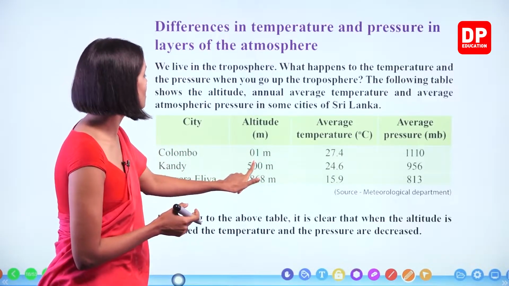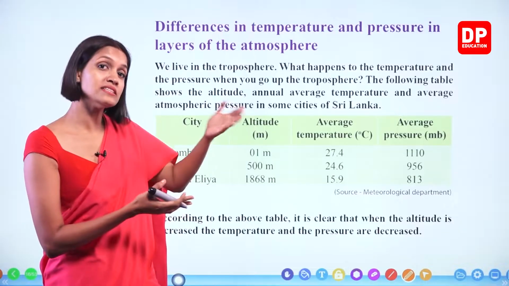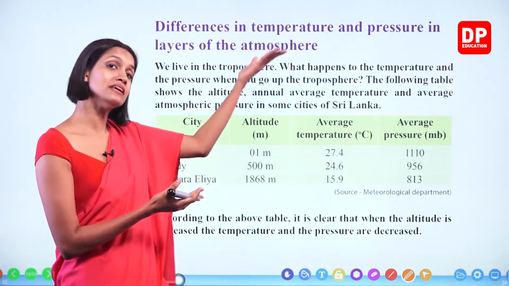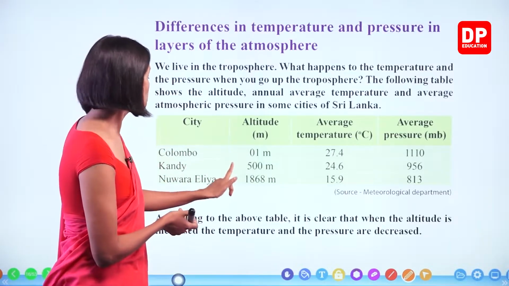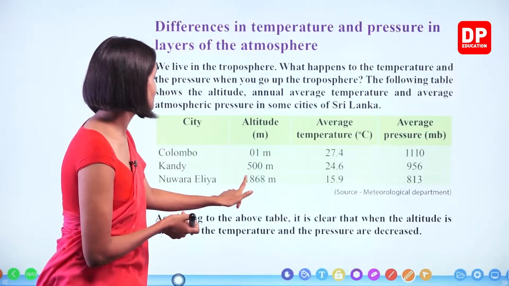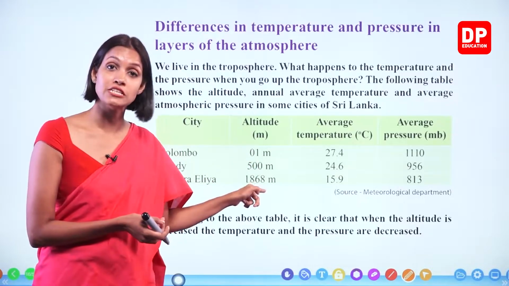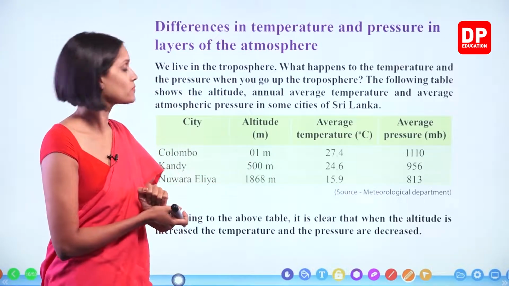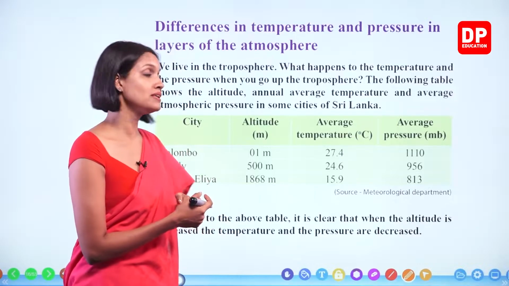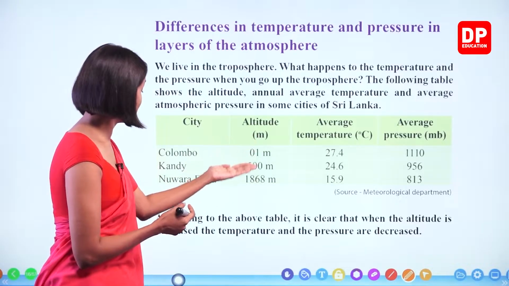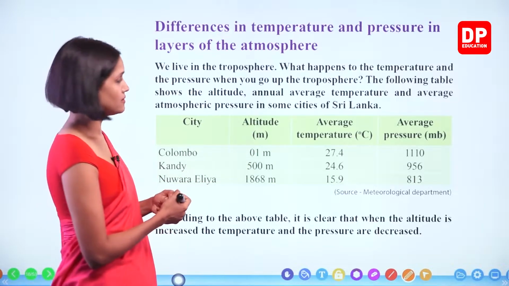Kandy, 500 meters, right? Its height from the sea level is 500 meters. Nuwara Eliya, 1868 meters, even higher, okay? So when you consider the altitude, Colombo is closest to the sea level and the altitude is highest in Nuwara Eliya, right?